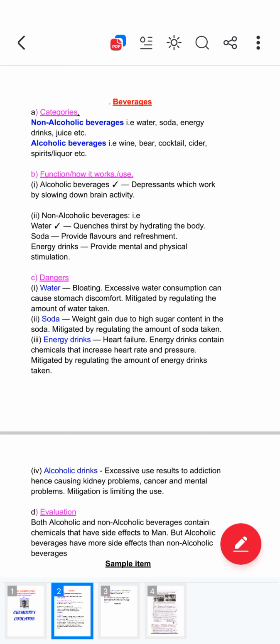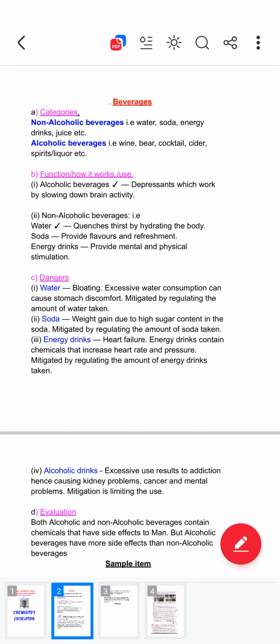So you have to know the danger of water, danger of soda, danger of energy drinks, and danger of alcoholic drinks. At least you must be aware of each. After knowing the function of each, then you know the danger of each. For example, the function of alcoholic beverages is to slow down brain activity. The function of water is to quench thirst by hydrating the body. The function of soda is to provide flavors and refreshment. The function of energy drinks is to provide mental and physical stimulation.